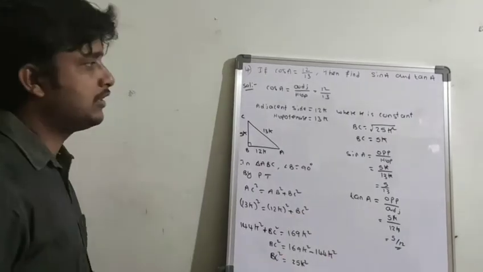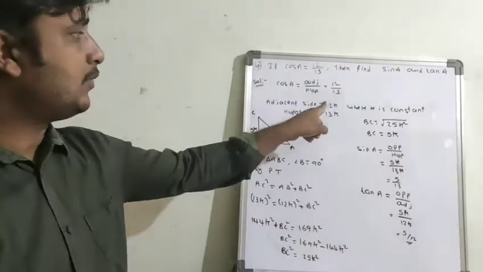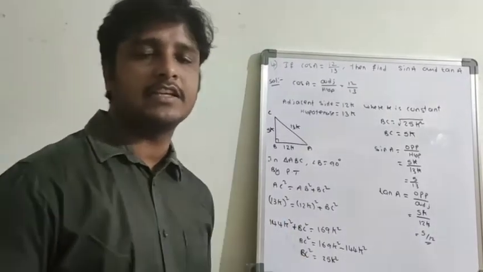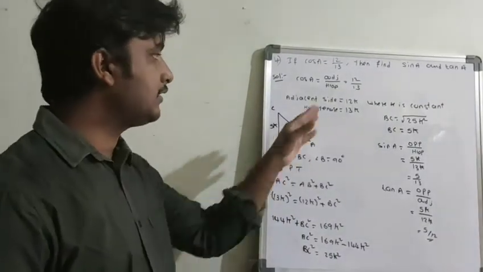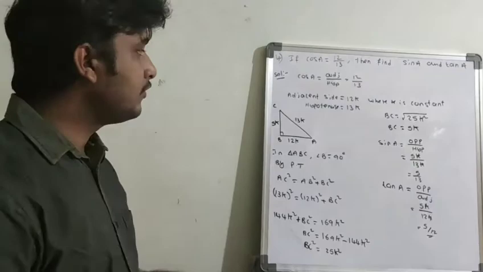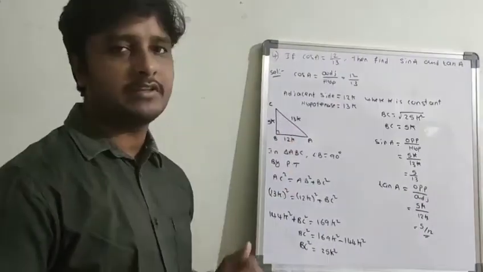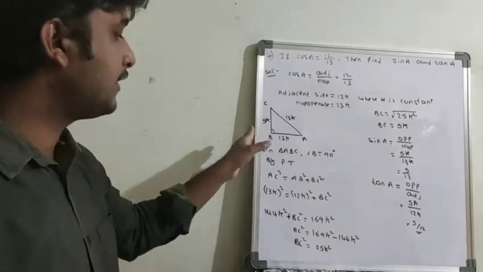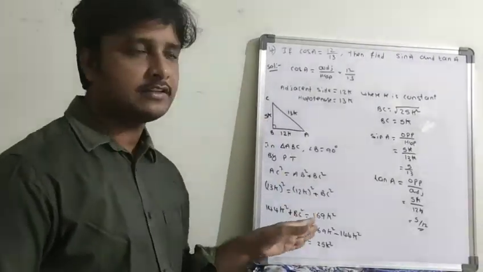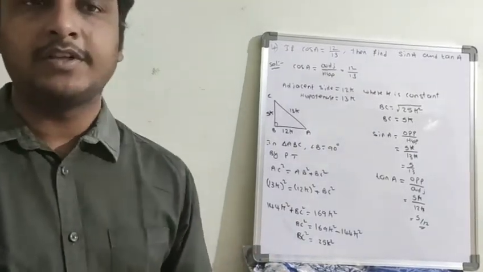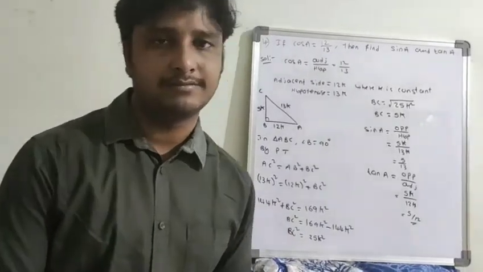And this is the way you have to find out. And this is a very important point, multiplying with some constant. Why? Because this is a ratio. In previous questions they directly gave measurements of the sides, but here they gave a ratio. So whenever a ratio is given, then by applying the Pythagoras theorem, you have to find out the third side. After getting the three sides, whatever ratio you want, you can find out by using the trigonometric ratio formula.